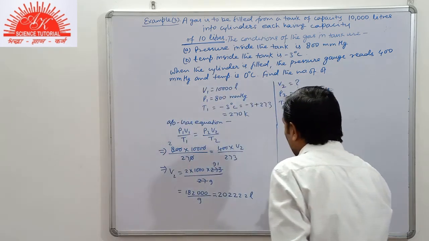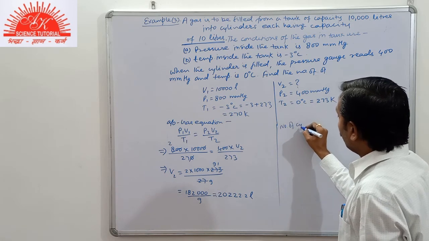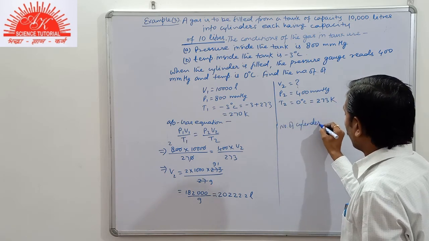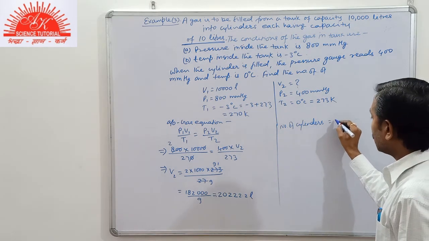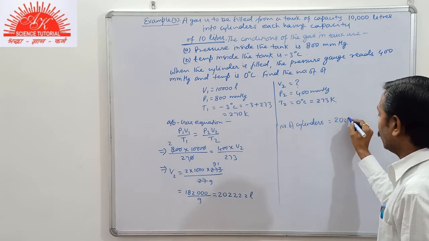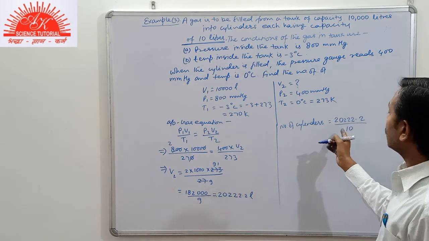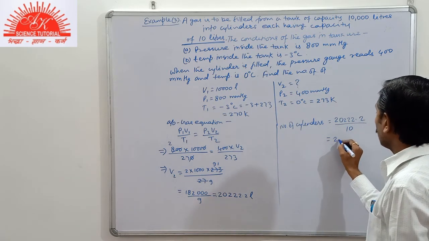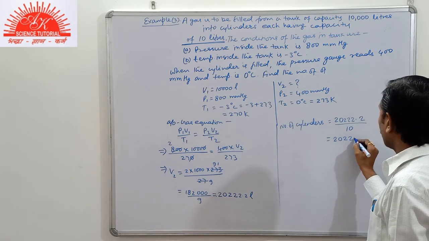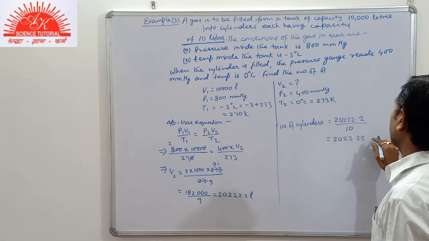Now you have to find out the number of cylinders. Number of cylinders is equal to the overall volume divided by 10, since the volume of one small cylinder is 10. You will get 2022.22 cylinders.